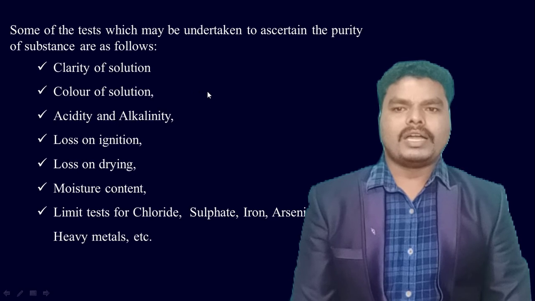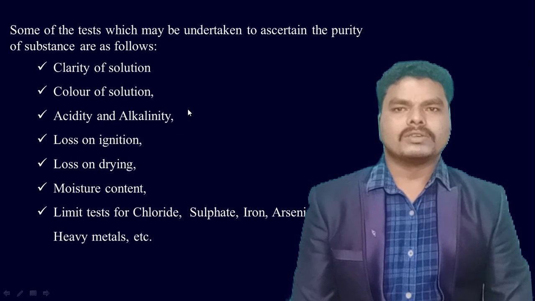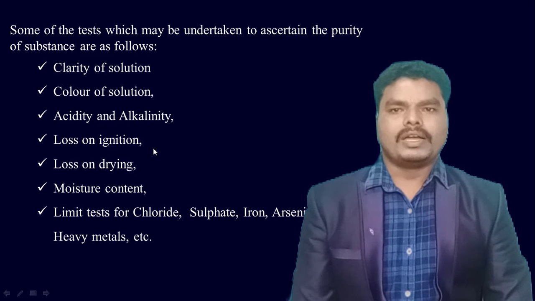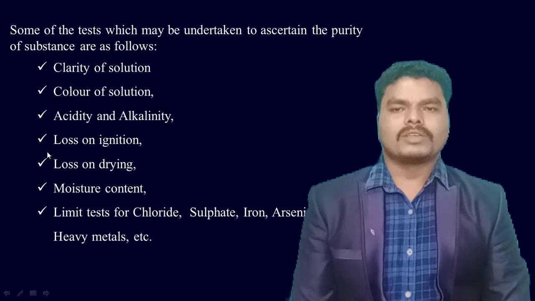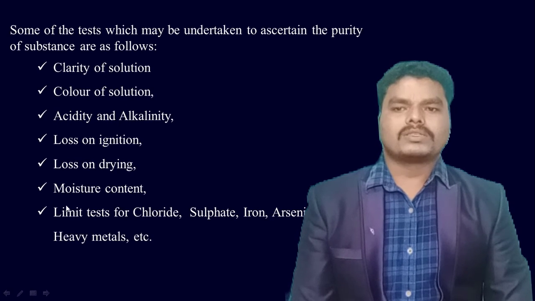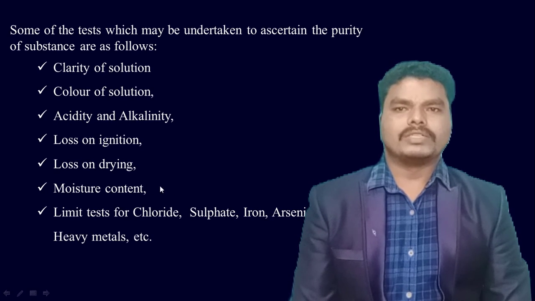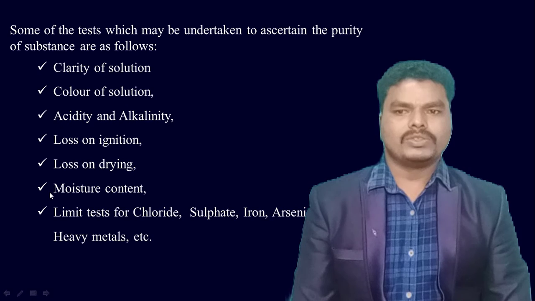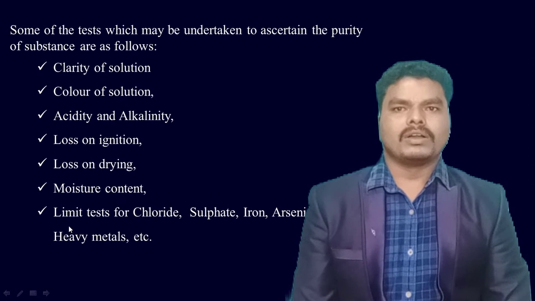And the test for acidity and alkalinity. Acidity and alkalinity can be checked by using litmus papers, that means blue litmus paper and red litmus paper. In the case of loss on ignition, some substances are subjected to burning or ignition, and then we check how much loss occurs. Then we calculate the loss on drying. After drying a particular substance, we can determine the loss on drying, and moisture content. In the case of moisture content, we use different techniques to measure the moisture, such as the infrared moisture balance or Karl Fischer titration.